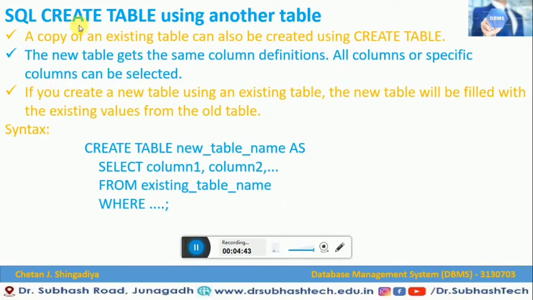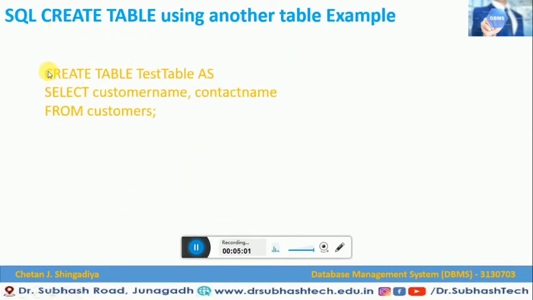This is the last topic that we covered in our part 1 session of DDL, that is how to create a table using another table. This is the syntax that we already saw in our previous session. Now let me show you an example based on this syntax. Here you can see: create table test table as select the column name from the customer.